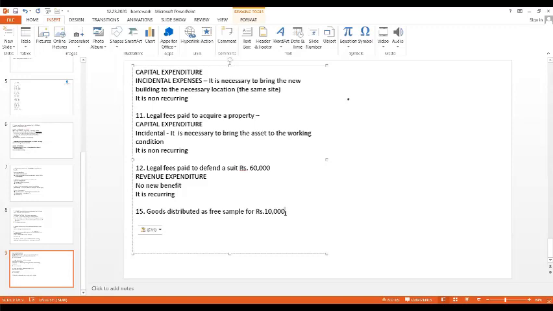Yes, very good. Although they are distributing freely, the company is having some loss in this because they are spending on it. So now you tell me, is this a capital expenditure or revenue expenditure? The company which is distributing free samples for 10,000 rupees, for them it is capital or revenue, and why also, you tell me.